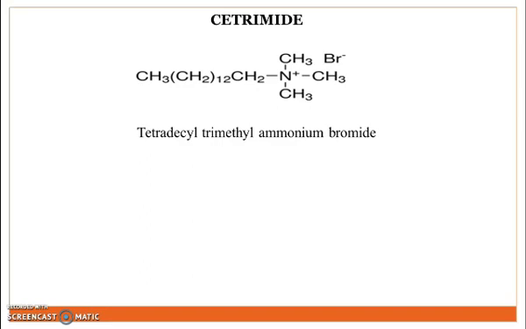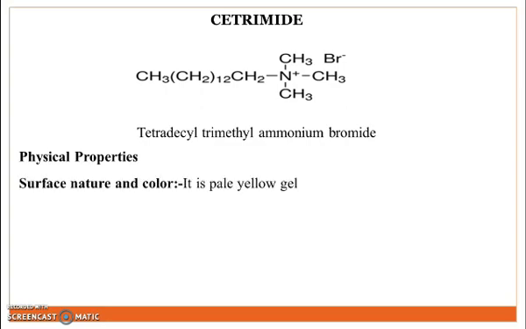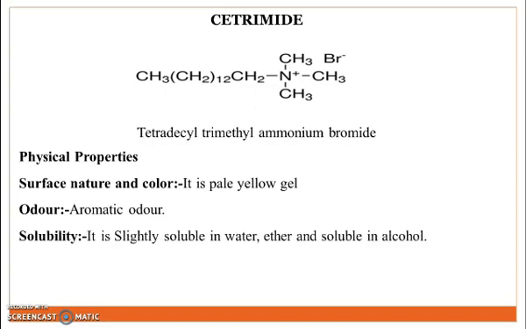Next antiseptic disinfectant agent is cetrimide. This is the structure of cetrimide. IUPAC name is tetradecyl trimethyl ammonium bromide. Physical property, surface nature and color. It is a pale yellow gel. Odor, aromatic in odor. Solubility, it is slightly soluble in water, ether and soluble in alcohol. Storage, it is stored in a tightly closed container.